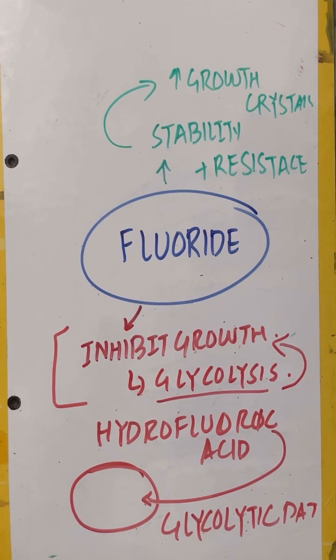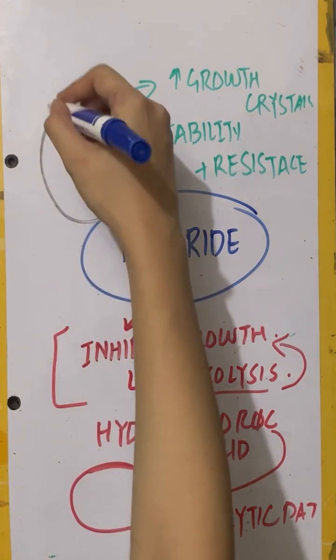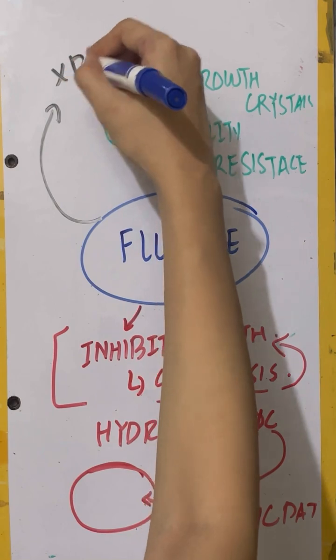So, fluoride increases the stability and resistance. Why? Because it increases the growth of the crystals and inhibits the growth of bacteria. How? It moves into the cell wall of the bacteria by forming hydrofluoric acid, and there it stops the glycolytic pathway. The third thing is that it inhibits demineralization. How does it inhibit demineralization?